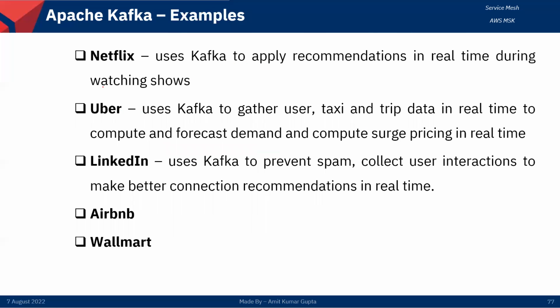Now, what are the examples for that? Mainly, we can see examples of Netflix, Uber, and LinkedIn, which are the major ones using it. And Airbnb, this is used mainly in Europe and other countries. In India, I think we are not seeing those things, but it is using Kafka, and Walmart as well.